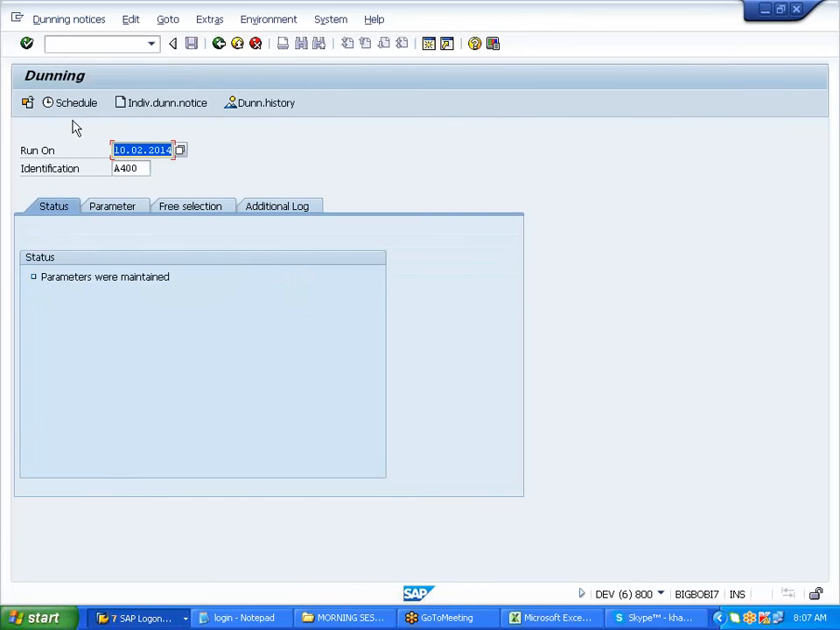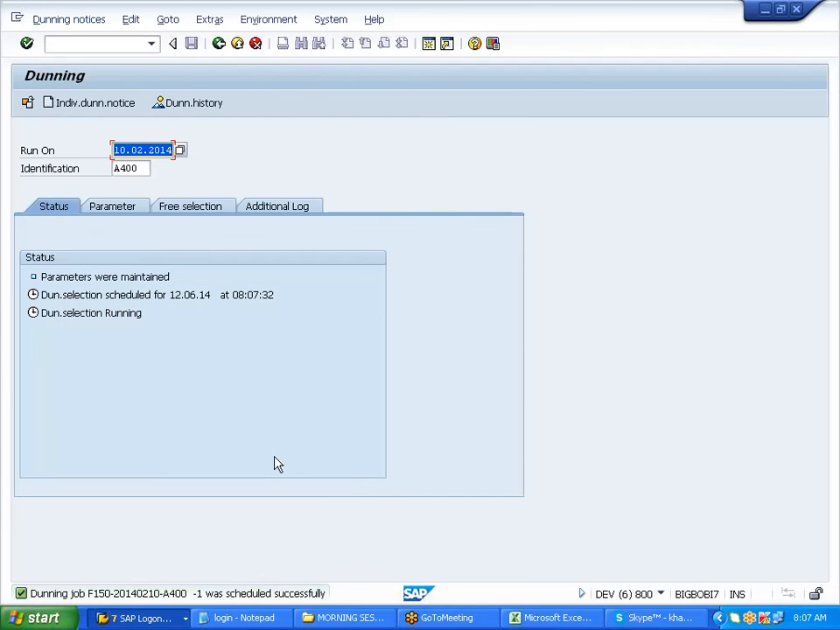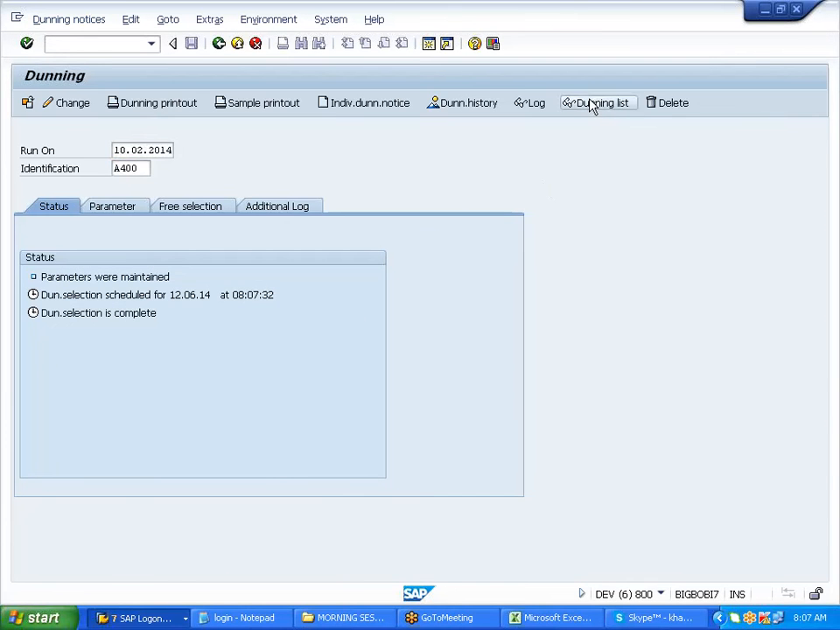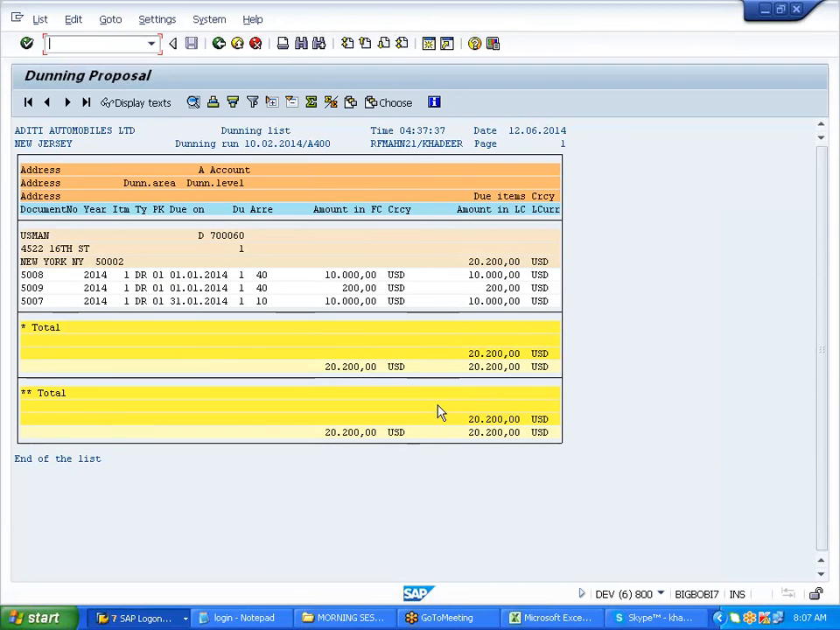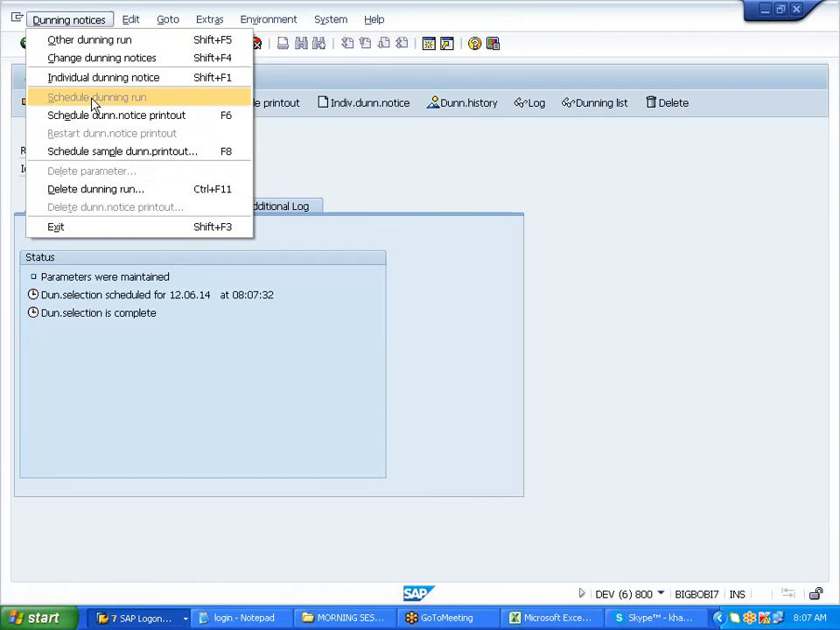Save it, come back, schedule. Picked 5007. How much? 10 days in arrears, 10,000, right? Interval 10 days here, right? Correct. So if I'm going below 10 days, will it pick? Let us see now.